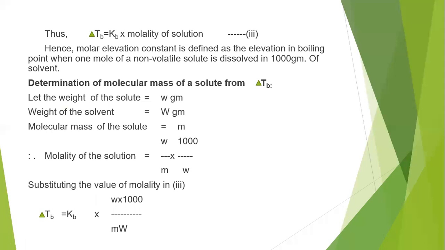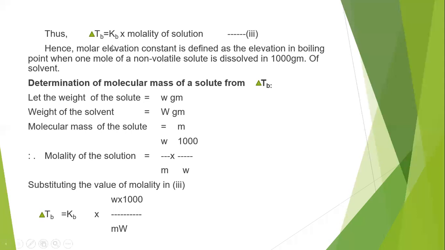So the ebullioscopic constant, or molar elevation constant, is nothing but the elevation in boiling point value when the molality of a solution is equal to 1, or simply when 1 mole of a non-volatile solute is dissolved in 1000 grams of a solvent. Then that elevation in boiling point value is equal to the molar elevation constant, or simply the ebullioscopic constant.